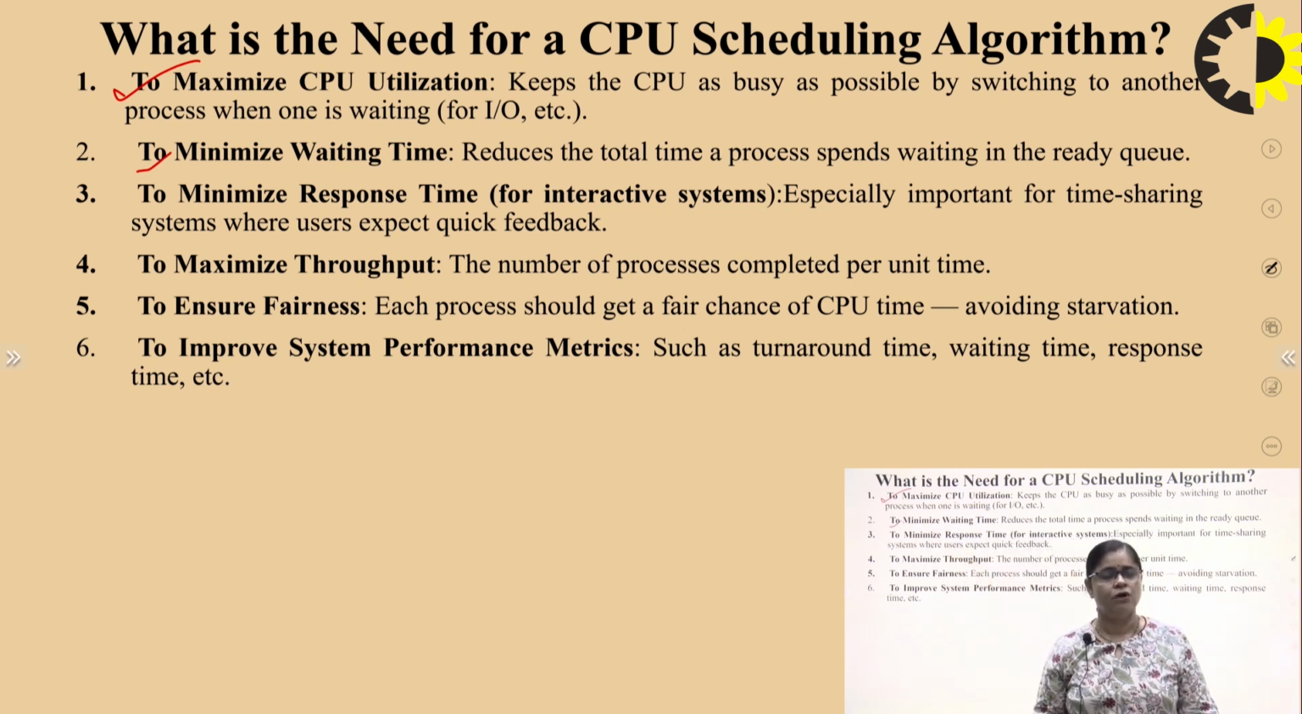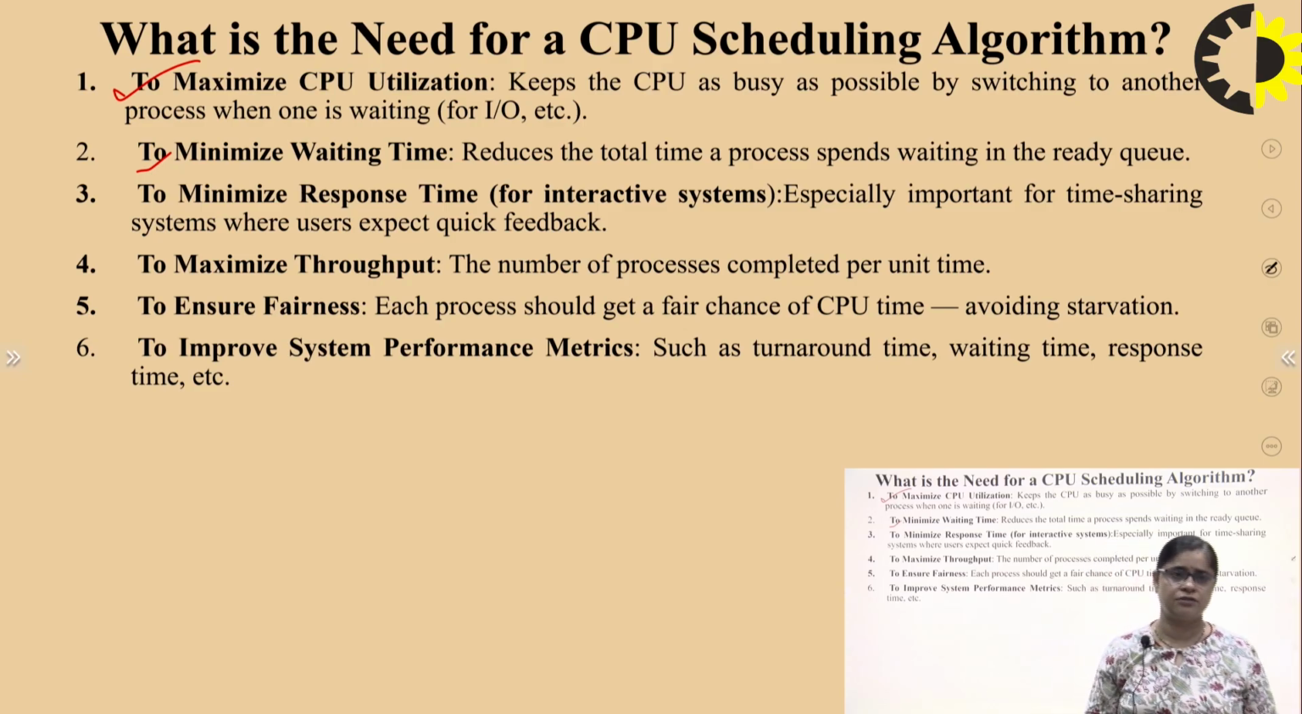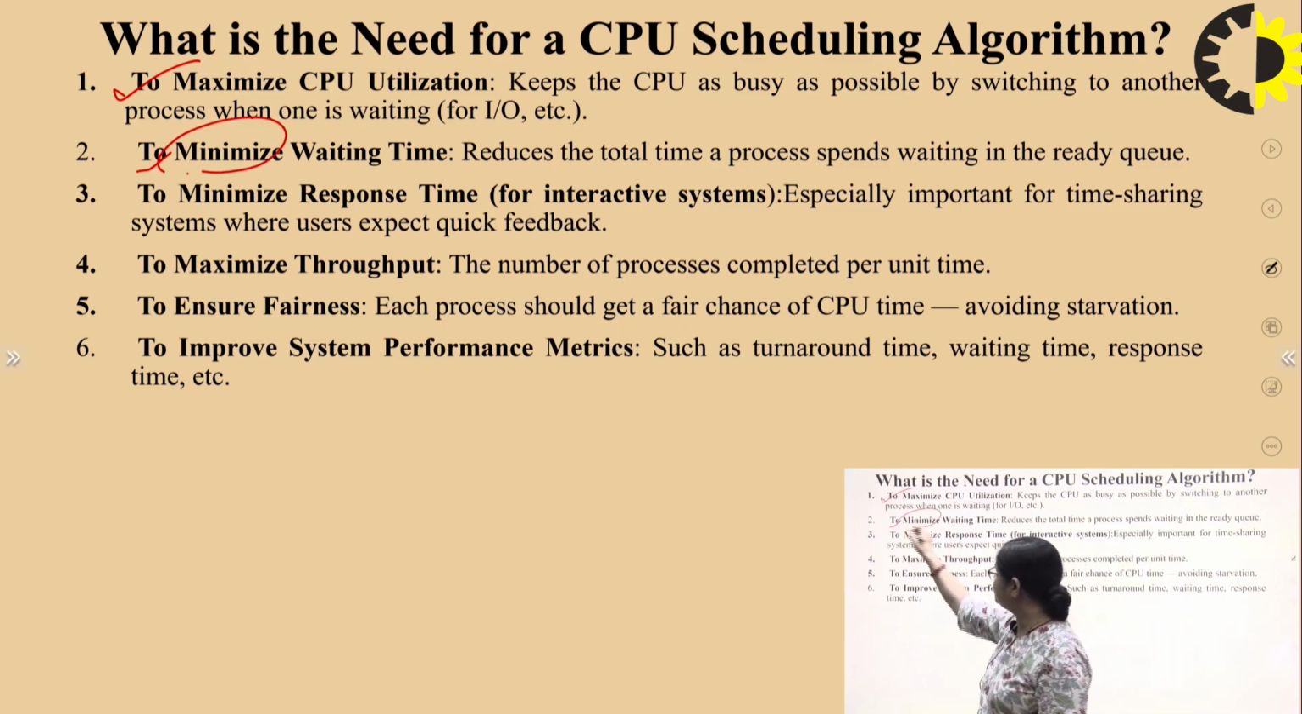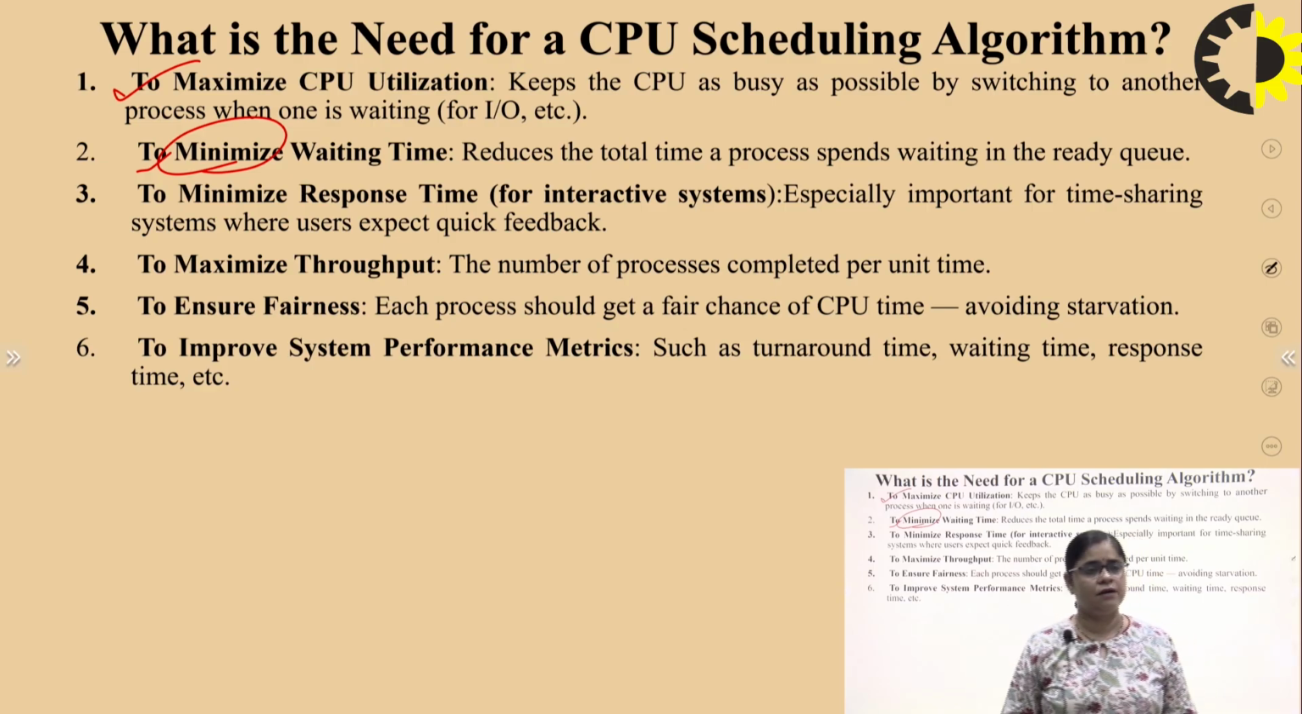Second, to minimize the waiting time, it reduces the total time a process spends waiting in the ready queue. For example, if 4 or 5 processes are there, and we have allocated equal time, so that after each 1 second or 2 seconds each process gets its slice, there will be a minimum waiting time for the processes, right?